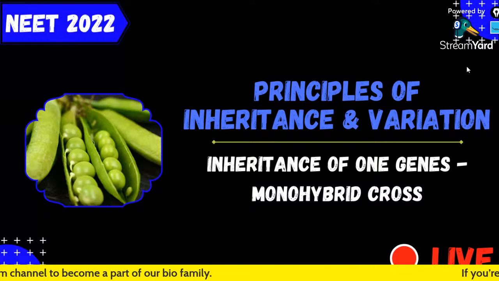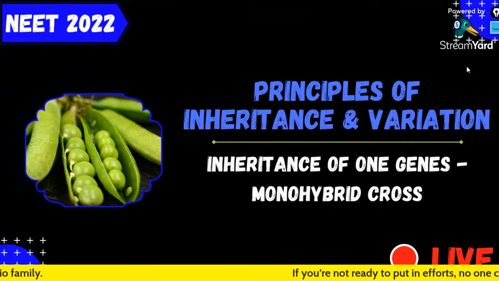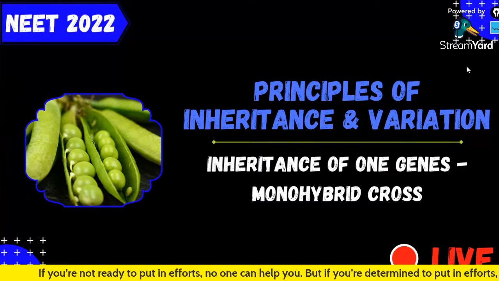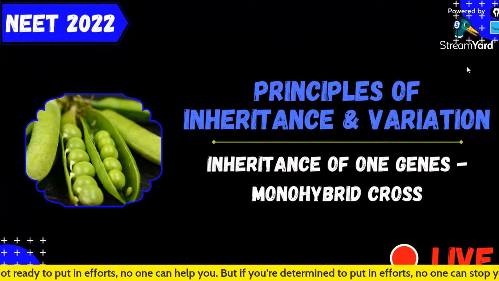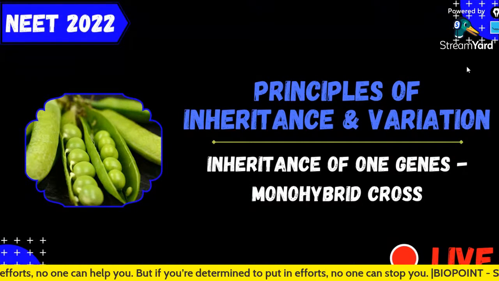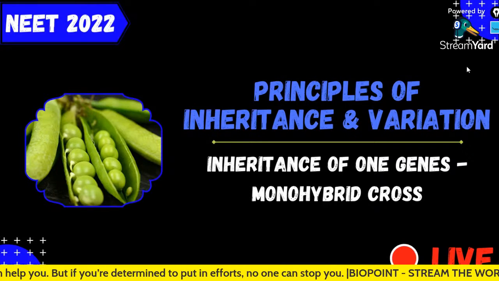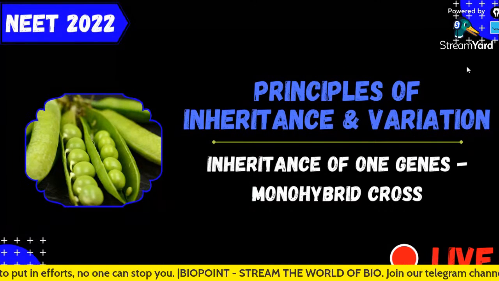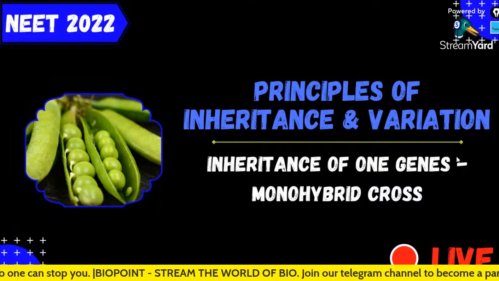Today we are going to discuss monohybrid crosses, some questions related to today's class and the previous class on Mendel's hybridization experiment, the characters that he chose for his experiment, and the test cross, back cross, etc. So without wasting any time, let's get started.